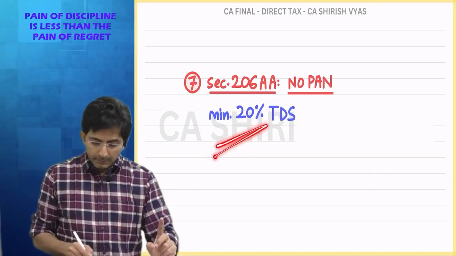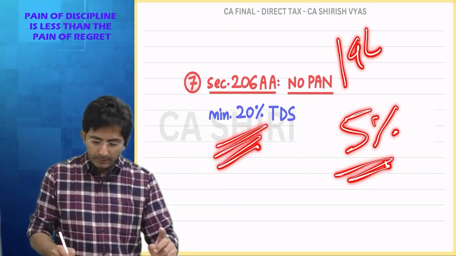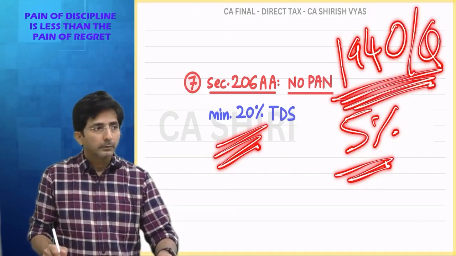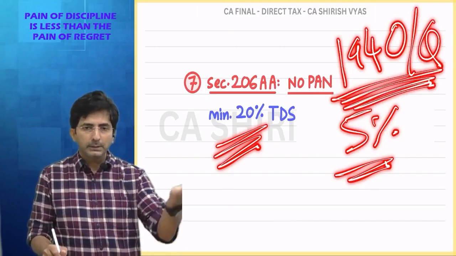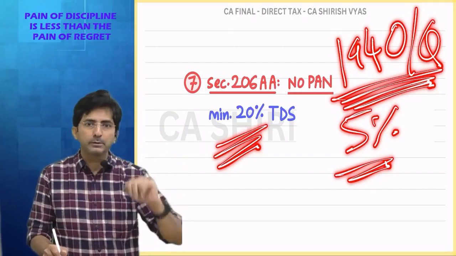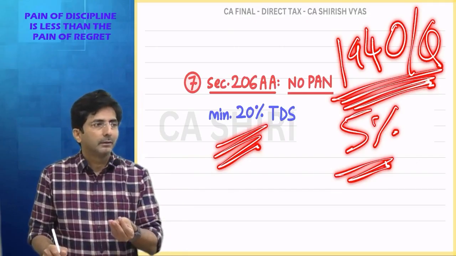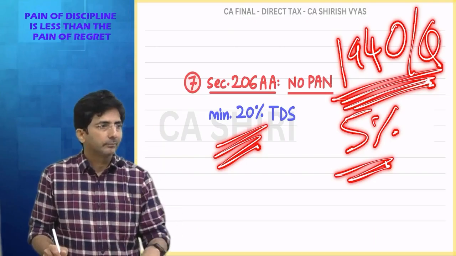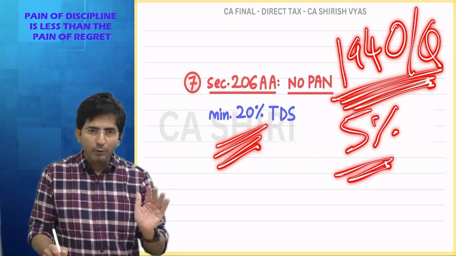But see, this 20% is 5% under 194O and 194Q. Means under 194O and 194Q, if the receiver does not give his PAN, then don't deduct 20%. It will be too much. Because the main rate of O and Q is 0.1. So you cannot suddenly make 0.1 to 20, na? It will be a drastic rise. You know under O and Q what is the rate?